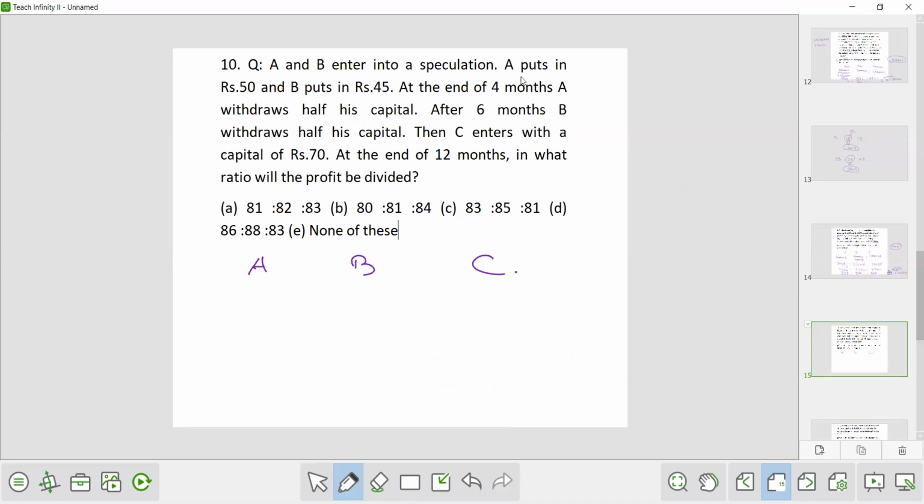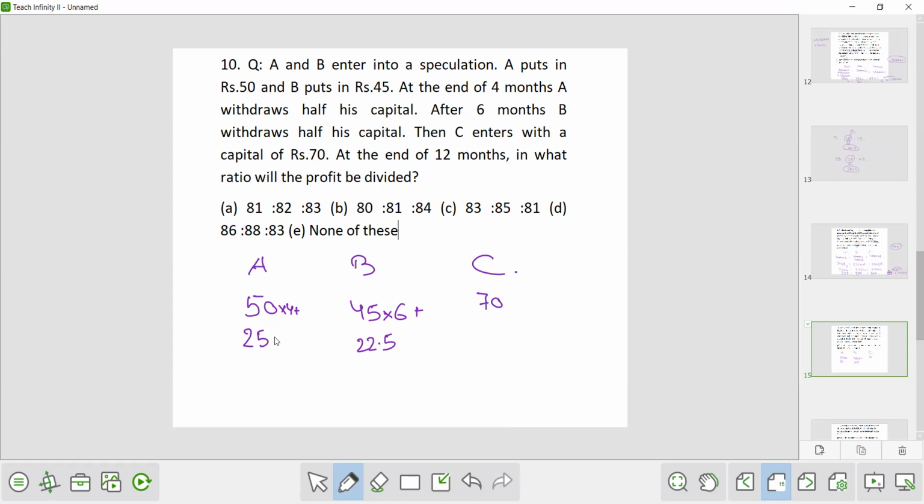Now, A puts in rupees 50. So A has put in rupees 50. B puts rupees 45. So B has put rupees 45. At the end of 4 months, A withdraw half his capital. So this 50 rupees was for the 4 months. After 4 months, A withdraw half the capital. Now this will become 25. Then after 6 months, B withdraw half his capital. So this 45 rupees was there for 6 months. And after 6 months, B has withdrawn half his capital. It will be 22.5. Now then C enters with a capital of 70. So after 6 months, C is entering.